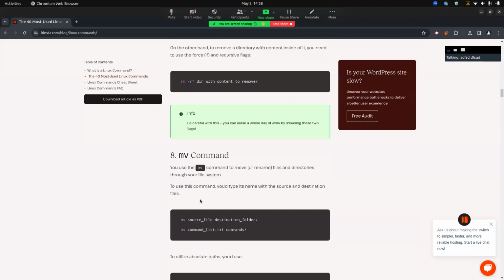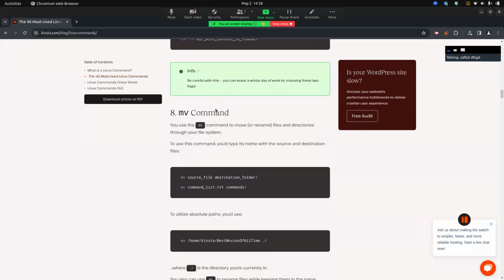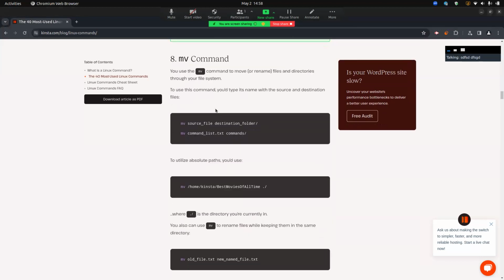The next command is mv, and you use the mv command to move or rename files and directories through your file system. Here, as you can see, there is the source file and where this file is going to, where you want them to move, and like that.